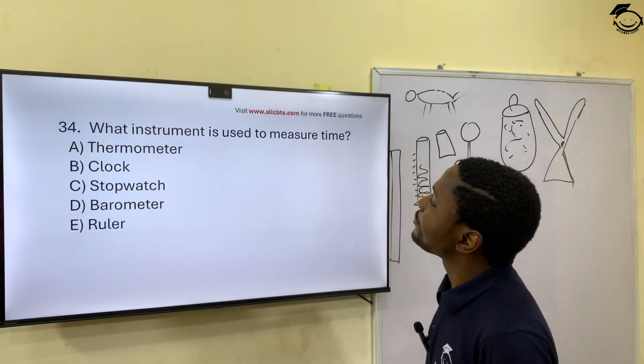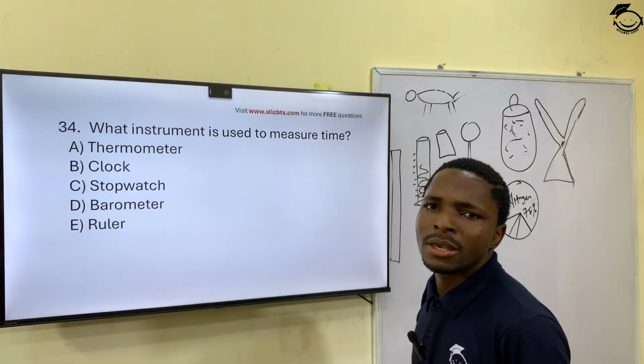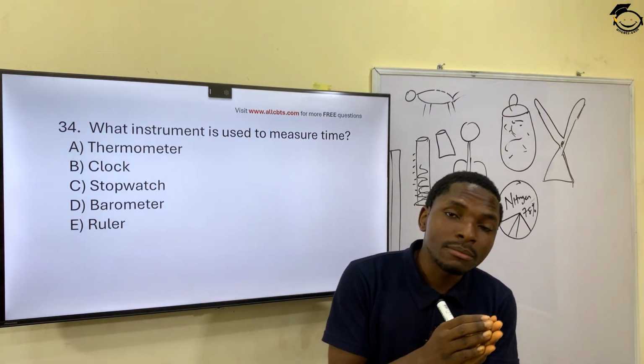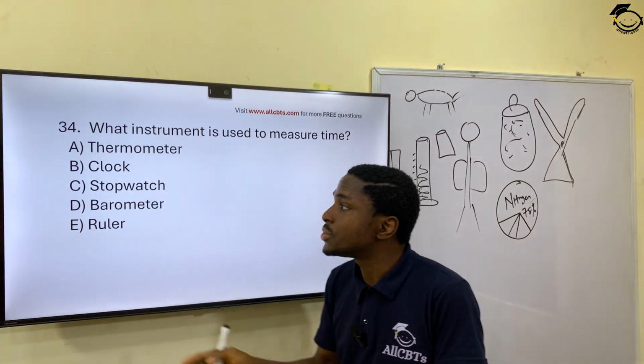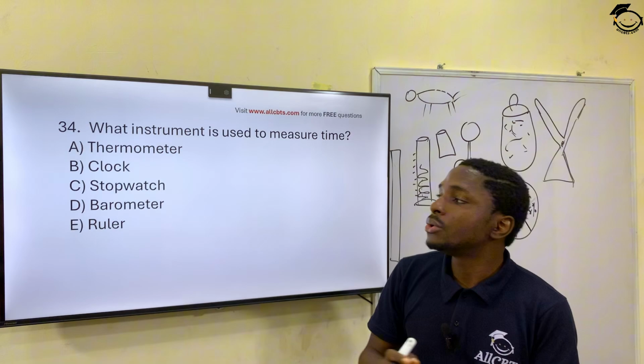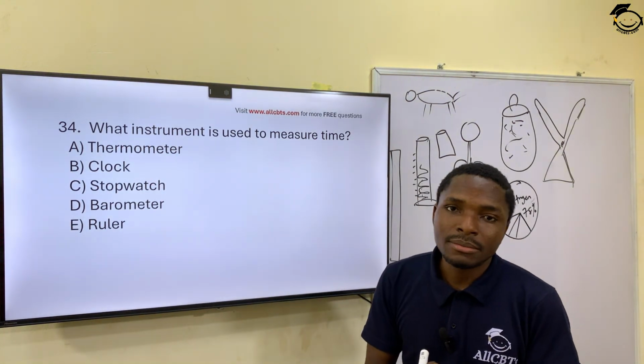Question 34. What instrument is used to measure time? It's used for us to know and measure the speed of time. Which of these do we use? Is it thermometer? No, we already established that thermometer is used to measure temperature. Clock, yes, clock is used to measure time.